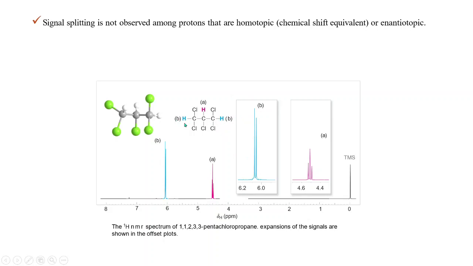That means this will have only one signal, and that signal will be split due to the neighboring hydrogen, and this also will split due to these two neighboring hydrogens, that is n+1. If you calculate by the n+1 rule, there are two protons adjacent to this hydrogen, so we will get a triplet.